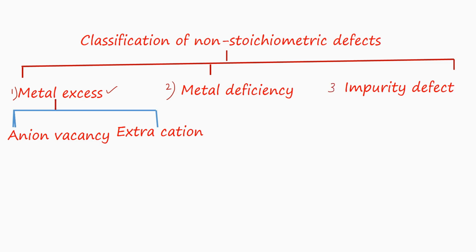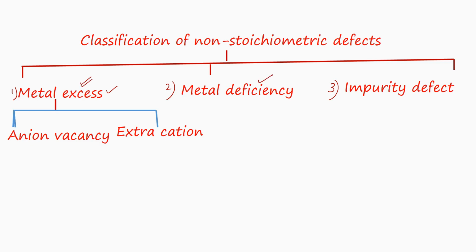Of these, we will discuss metal excess and metal deficiency. Impurity defects are defects caused by the presence of certain impurities in the crystal, as a result of which its electrical conductivity is changed or altered. We will discuss impurity defect on a later occasion.